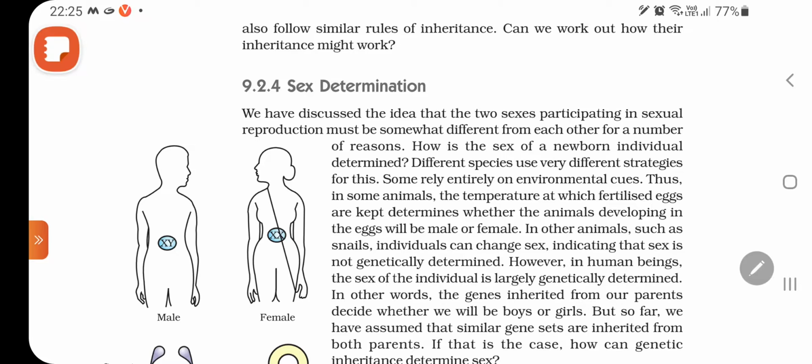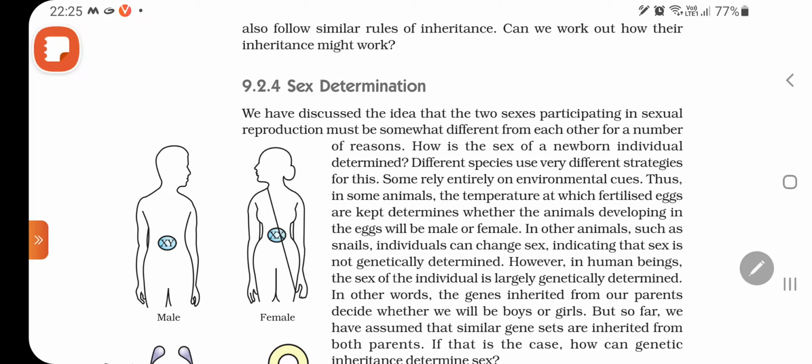So how is the sex of a newborn individual determined? What is in the newborn baby which will determine the sex of an individual? So the basic root we will discuss here. Different species use very different strategies for this. As I told you, all are not the same, all are different, so different species will determine their sex in a different way. Some rely entirely on environmental cues.